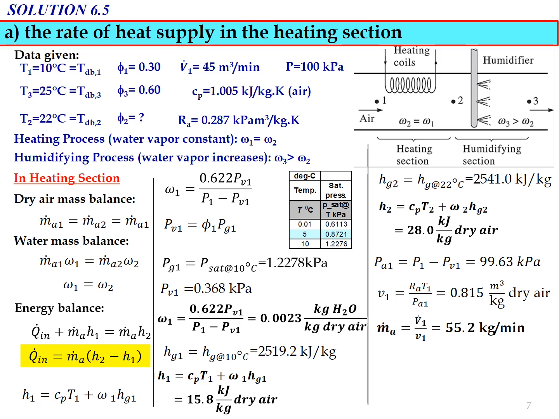Okay, from the value of V1 and also the volume flow rate V1 dot given in the question, we can determine MA dot, where MA dot equals V1 dot divided by the specific volume V1, which equals 55.2 kg per minute. So we already have all the data for Q in dot. Substituting into the Q in equation, Q in equals MA dot multiplied by H2 minus H1, which equals 673 kilojoule per minute. That is the value of the rate of heat supply in the heating section.